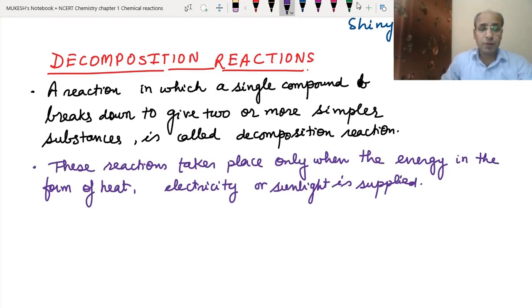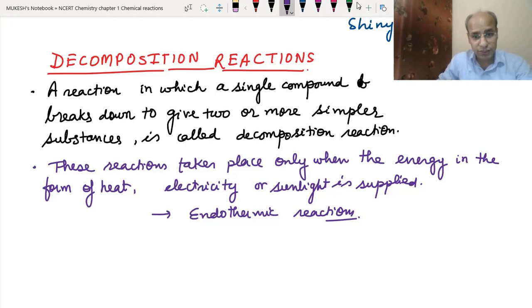So definitely when we are providing the heat, electricity or sunlight, they are also known as endothermic reactions, because we are providing them heat from the outside.